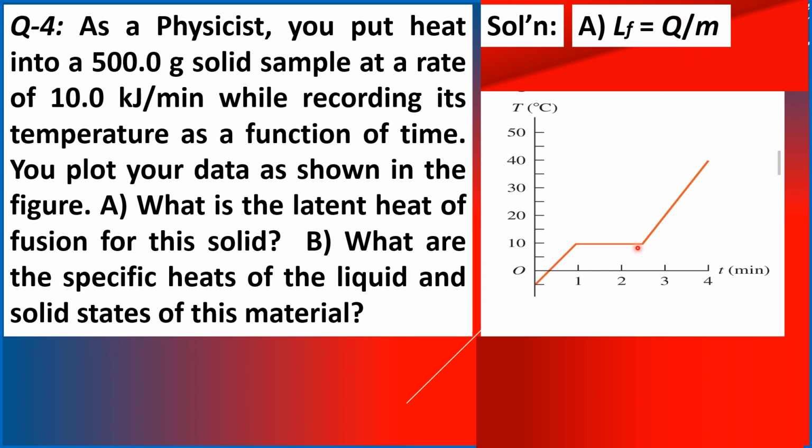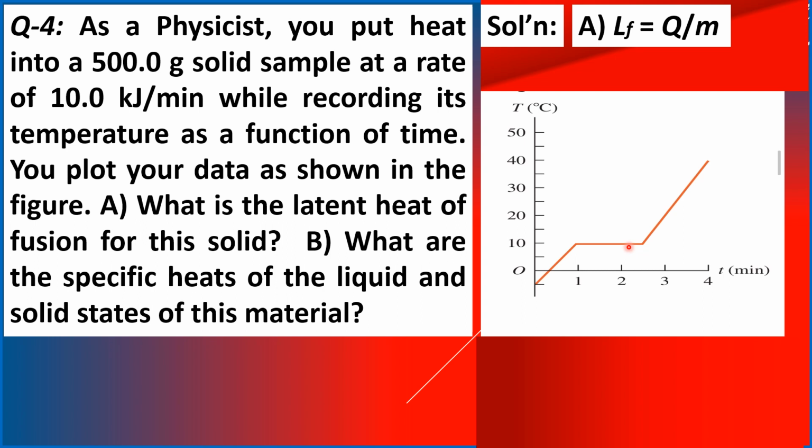Notice that from 1 minute to 2.5 minutes, according to the problem, 10.0 kilojoules per minute is the amount of heat that is absorbed by the material in order for it to undergo phase change.